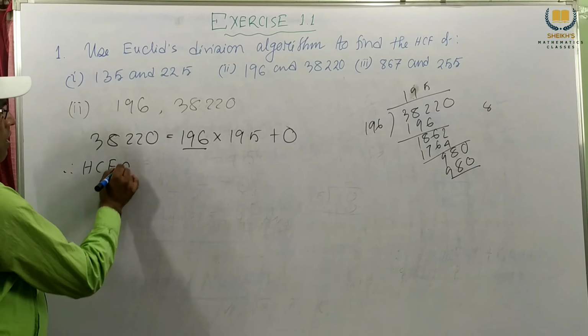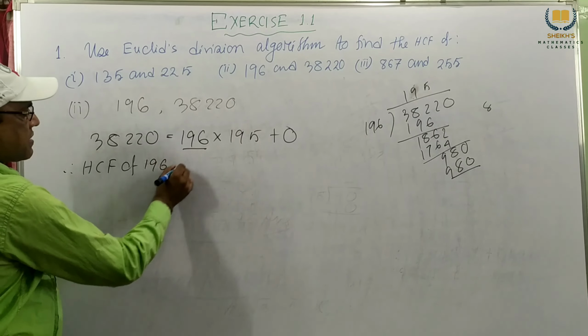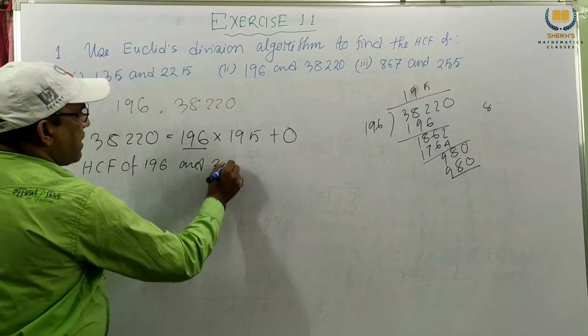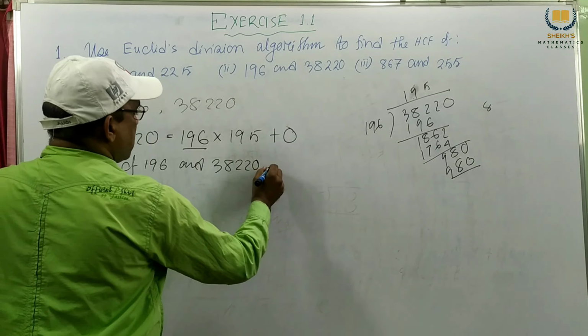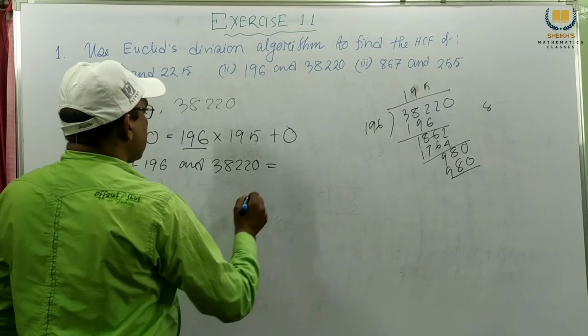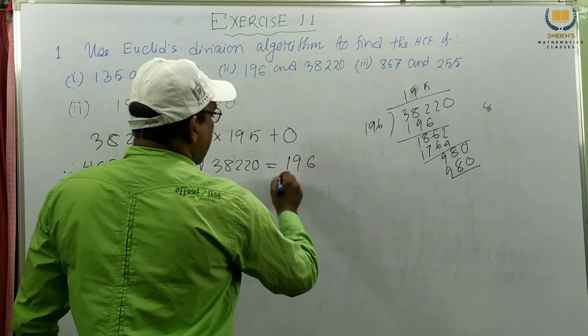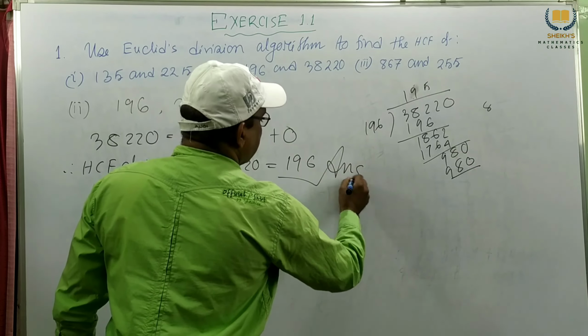HCF of 196 and 38220 equals 196, and this is our answer.